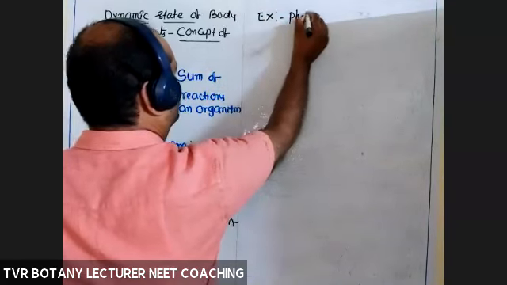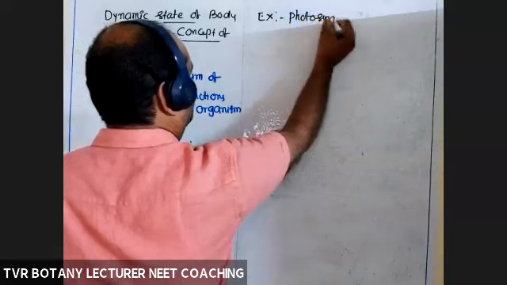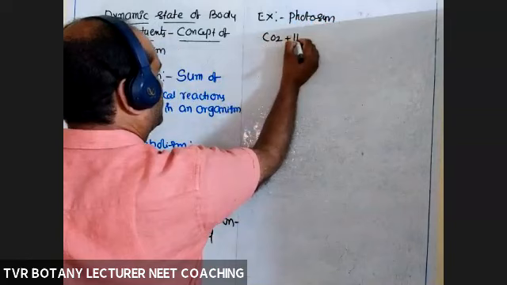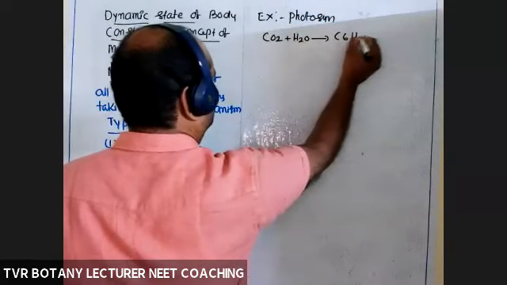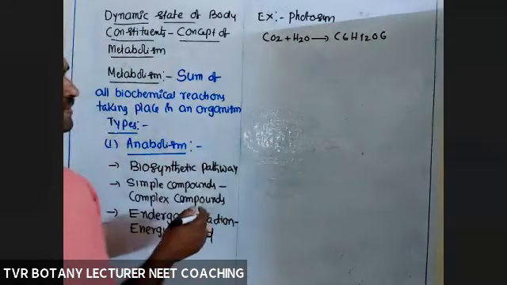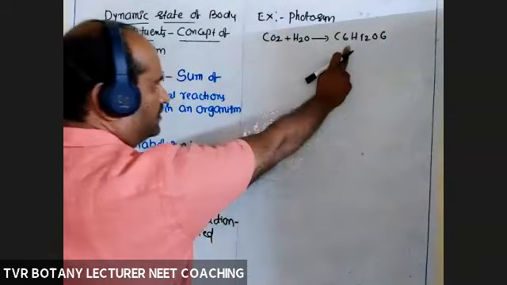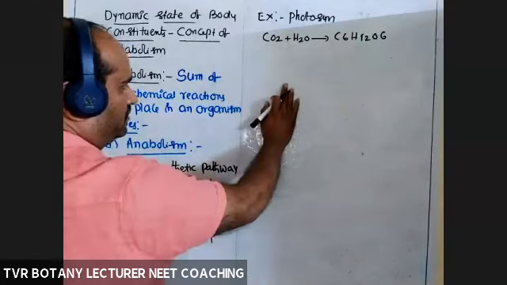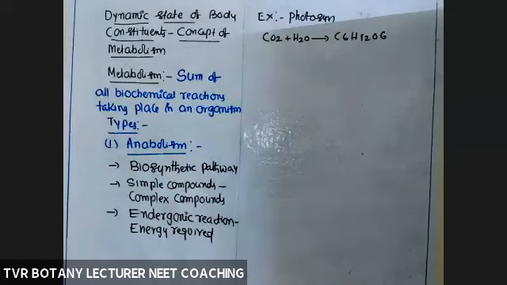One, photosynthesis. So what are the inorganic components? CO2, H2O into complex C6H12O6 glucose molecule. This is an unbalanced reaction. Actually 6 CO2 and 12 H2O give rise to one glucose molecule. And like that, so many examples are there: amino acid biosynthesis, protein biosynthesis.